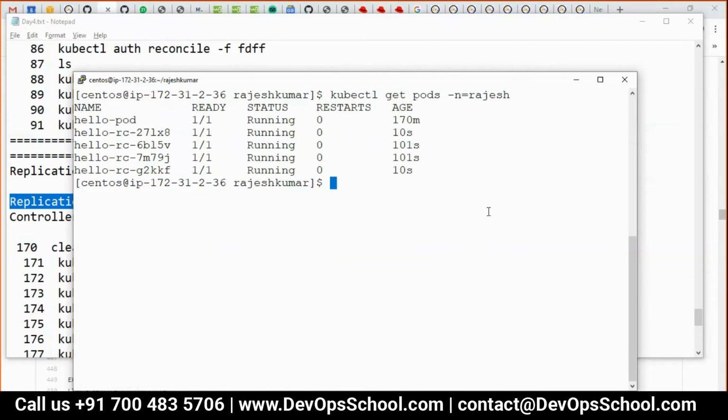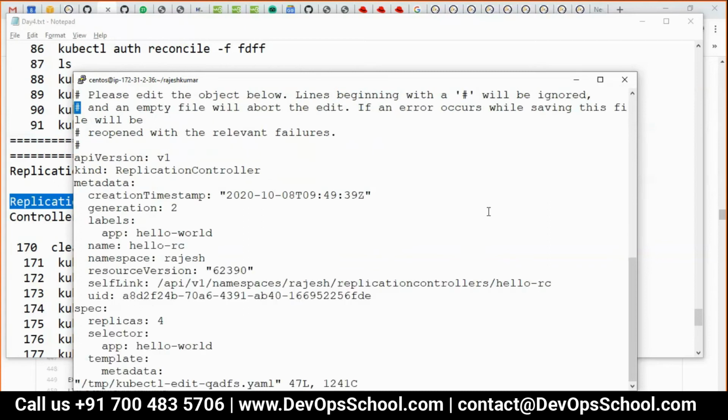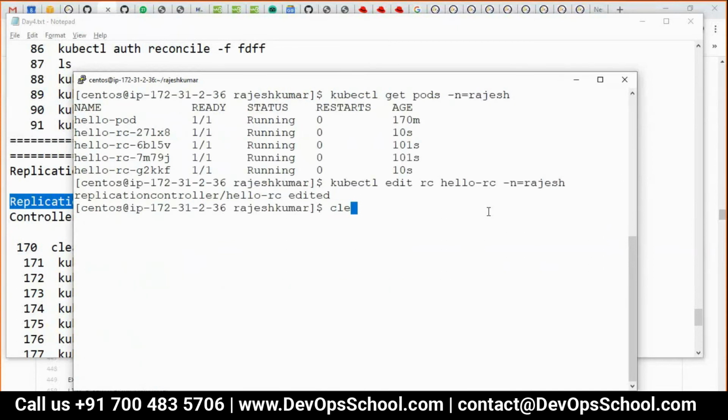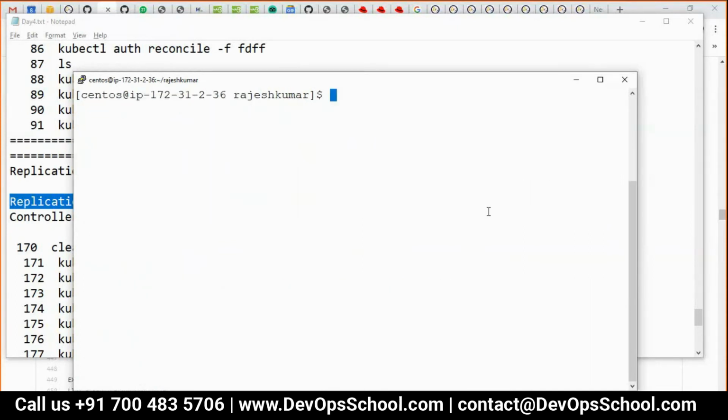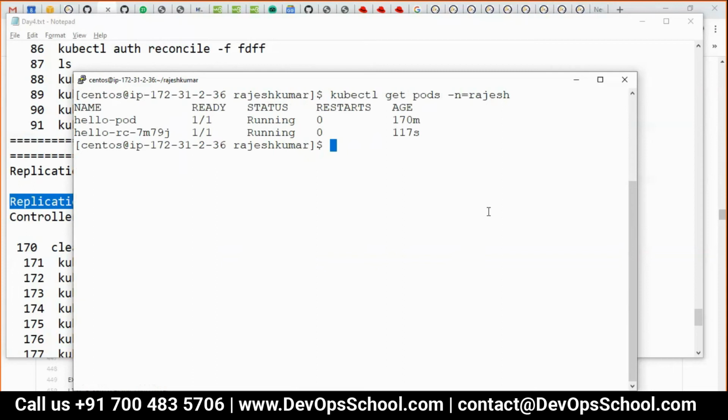See. Now from 4, whatever you desire you get it. Whatever you desire, you can replicate. See, can I edit one more? Can I make it 1? Replicas 1 and see here magic. Look at the scale. If you do 1000, it will happen 1000 actually. See? So this is the way the replication controller has a replication feature. It can replicate to as many as you want. If you have more workers, you can have more pods also.